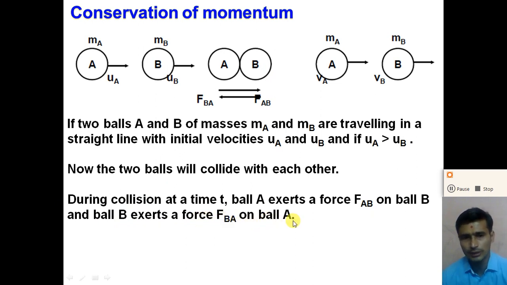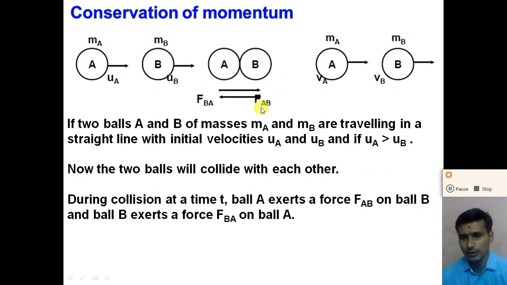So during the collision, ball A exerts a force on ball B and ball B exerts a force on ball A, right? And according to Newton's third law of motion, both forces FAB and FBA are equal in amount and in the opposite direction.